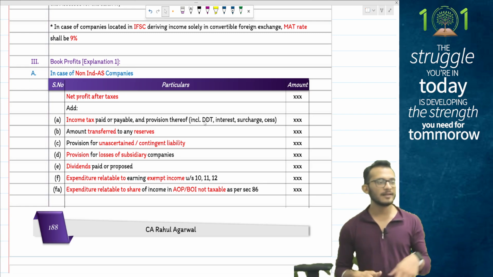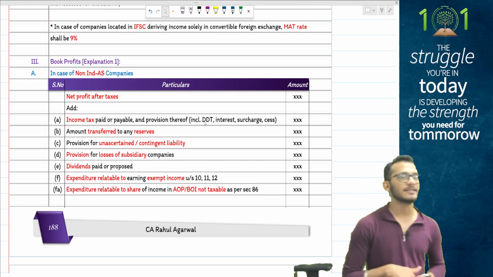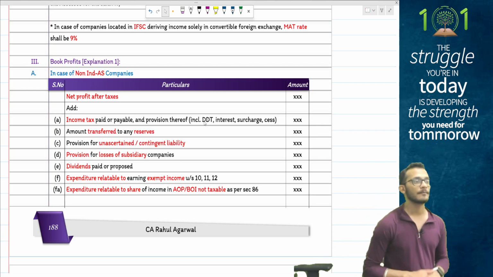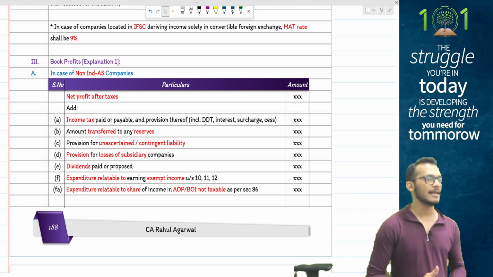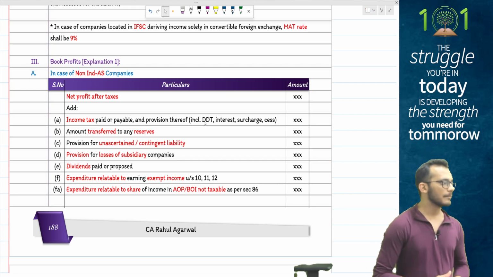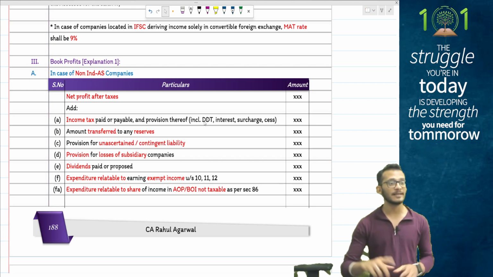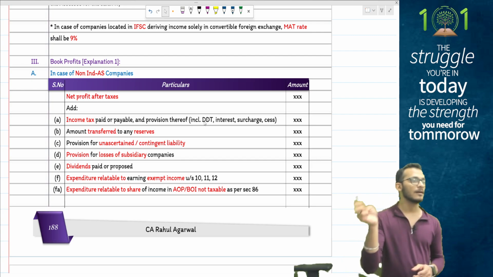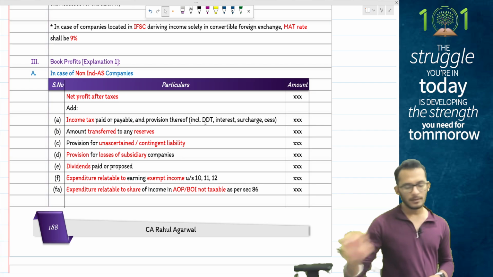Next, you have expenditure relating to AOP BOI. Again, if share of profits from AOP BOI is exempt because AOP is paying tax at MMR, then the share of profit will become exempt. The corresponding expense will also get disallowed.